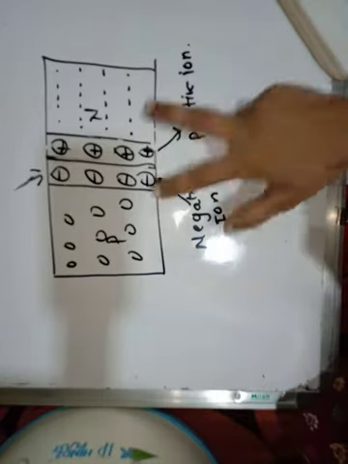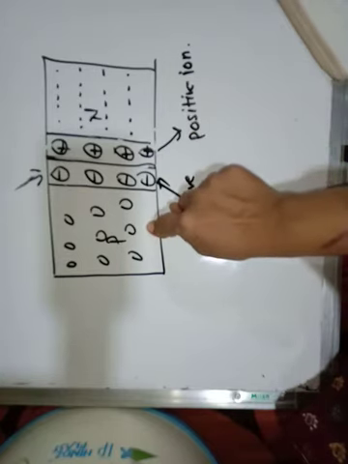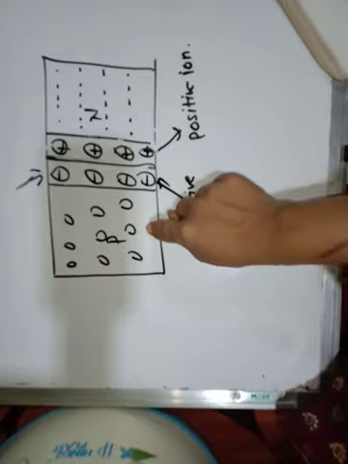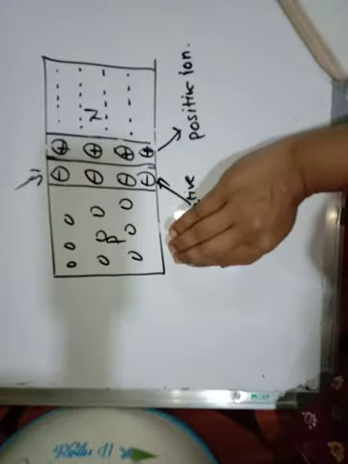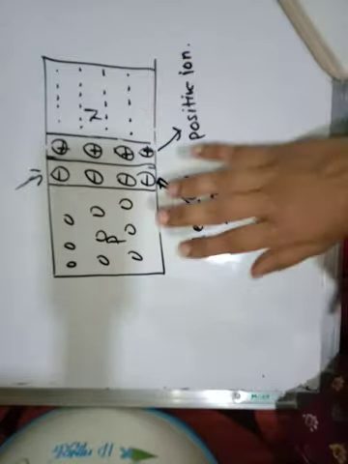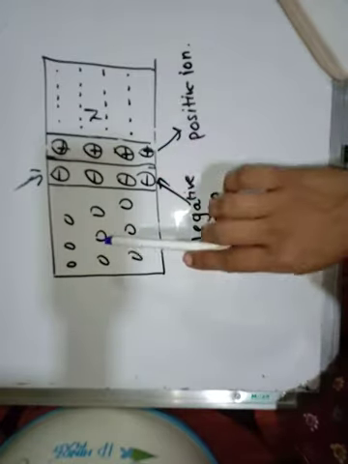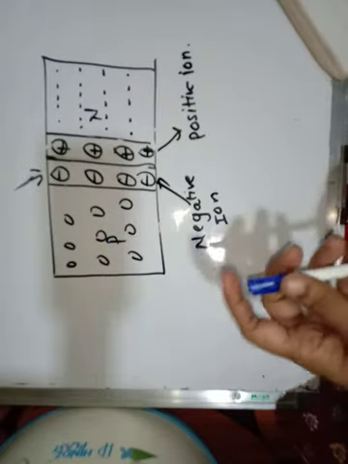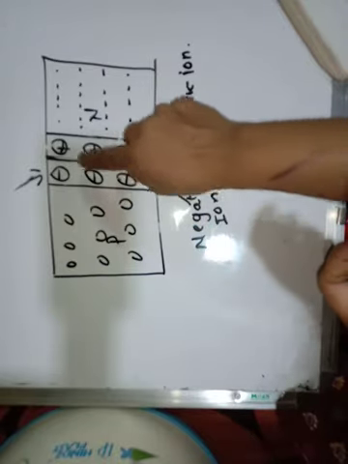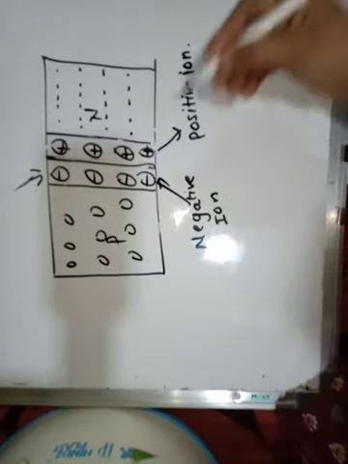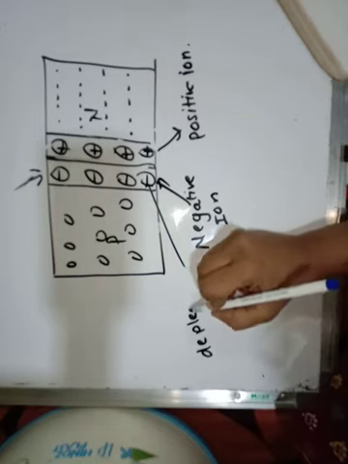They oppose the flow of electrons from N to P, and they also oppose the flow of holes from P to N. They do not give permission to flow from P to N or from N to P. So this opposing force of both positive and negative ions is called the barrier potential, and the region where this opposition starts is known as the depletion region. This is known as the depletion region.